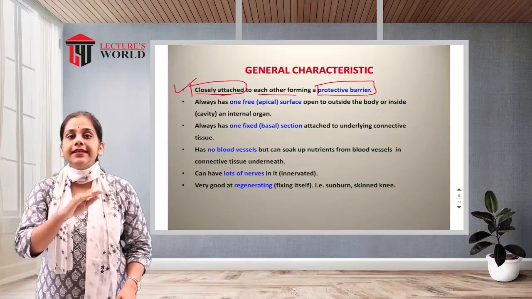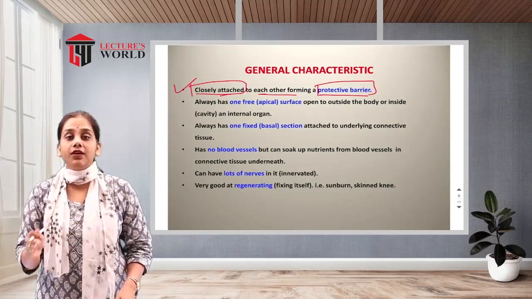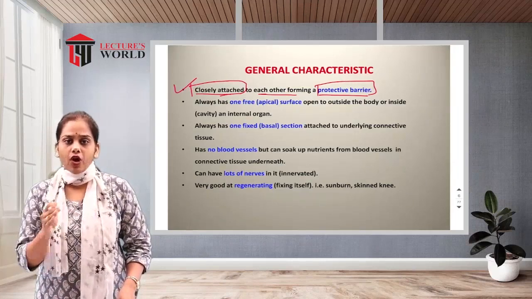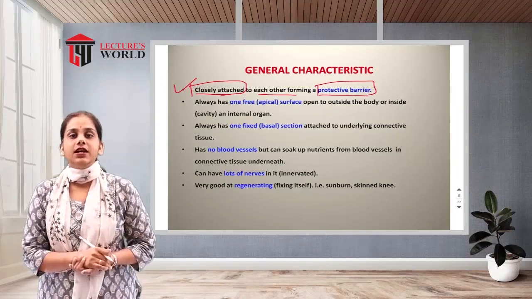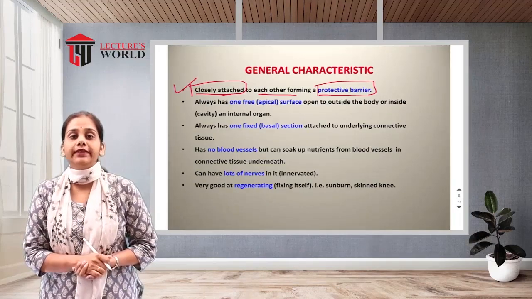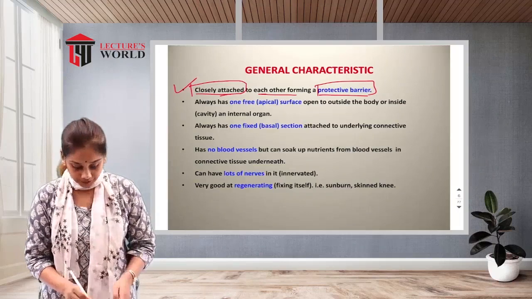It gives protection to the other tissue. Why? Because it is located over the surface, over the lining of the body or organ. So that's why it is a covering epithelia, and its main function is to be a protective barrier.